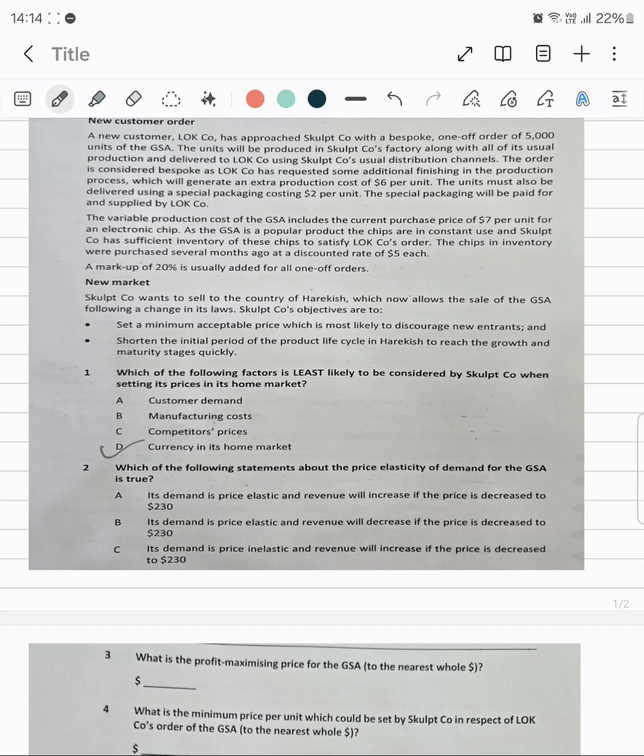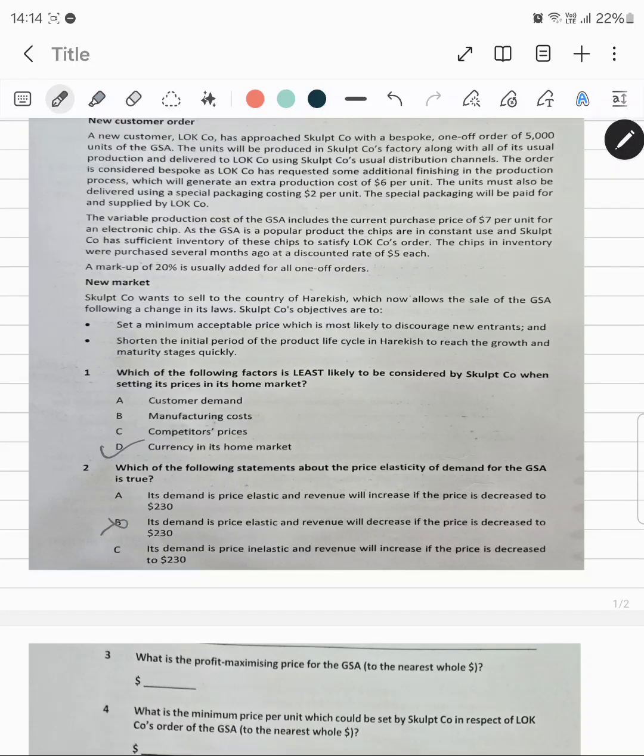Its demand is price elastic and the revenue will decrease. So this cannot happen, because if the demand is price elastic, the reduction in the price would definitely lead to an increase in the demand, and the increase in demand would lead to an increase in revenue and not a reduction in the revenue. So B cannot be considered at all.